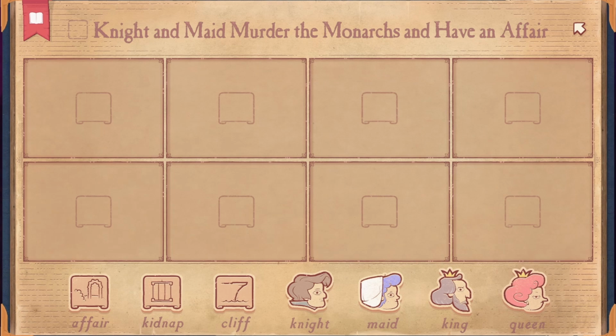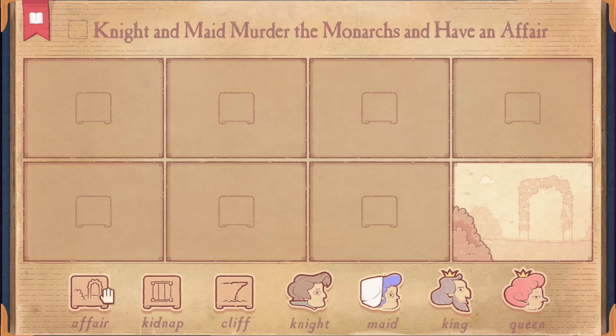The knight and maid murder the monarchs and have an affair. Dang, so much murder, so many affairs. Man, these stories are messed up. Okay, so we know that 2 cliffs are going to be used here, because somehow the king and the queen are going to get killed by the knight and the maid. And then we definitely know that the last panel here is going to be the knight and the maid getting together.